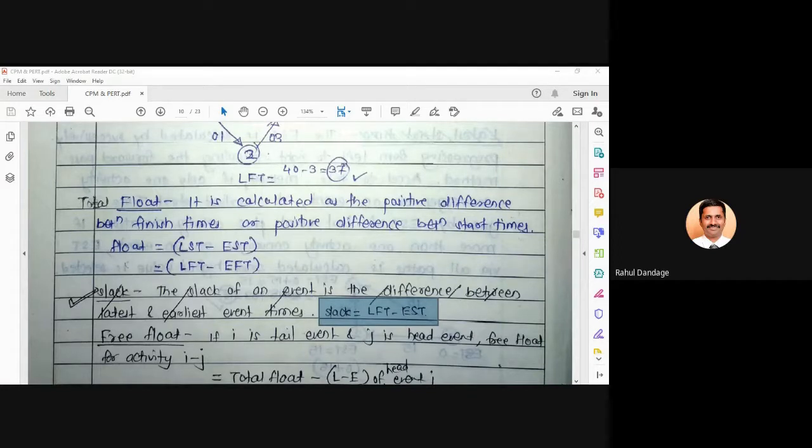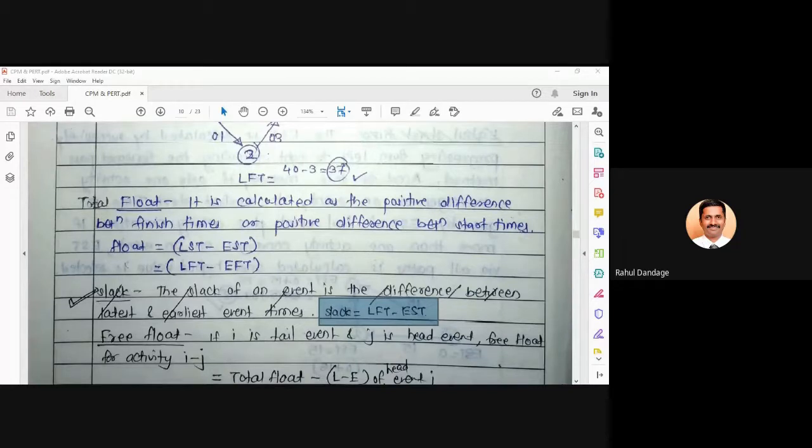So the concept of slack is over. Moving to the next part, that is about the floats. Calculation of float. So let us try to understand first about the total float. Total float is calculated as the positive difference between finish times or the positive difference between start times. Sometimes total float is simply said as float. If simply float is said, then we should understand that people are talking about the total float, because that is the main value of float.